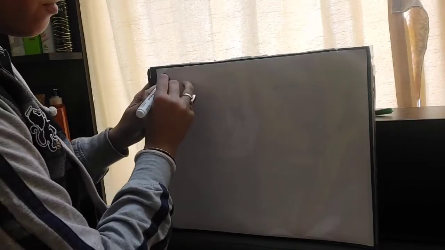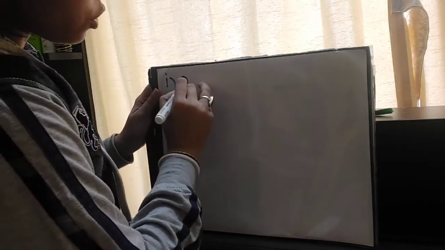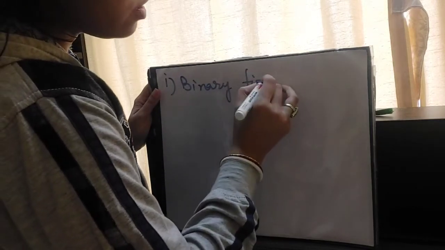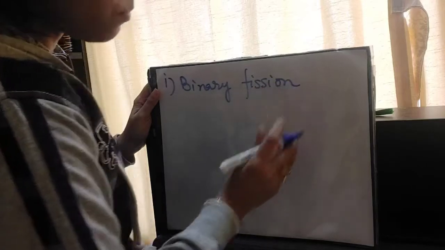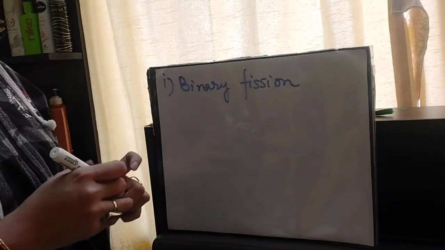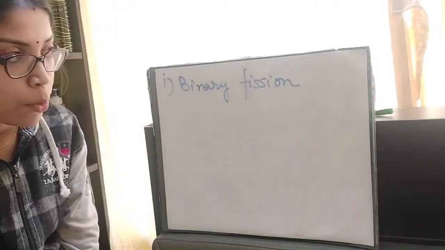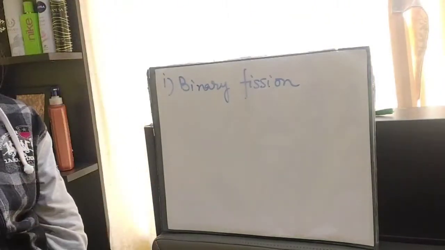Firstly, there are various modes of asexual reproduction in plants. The first one is binary fission. We will talk about each in detail because each one is important, and the examples of each mode of asexual reproduction in plants are also very important. So first we will talk about binary fission.